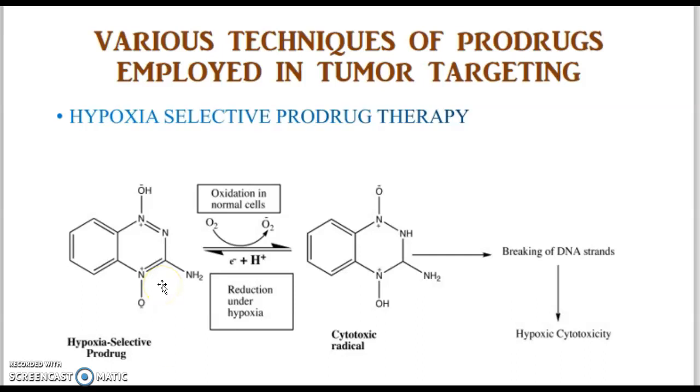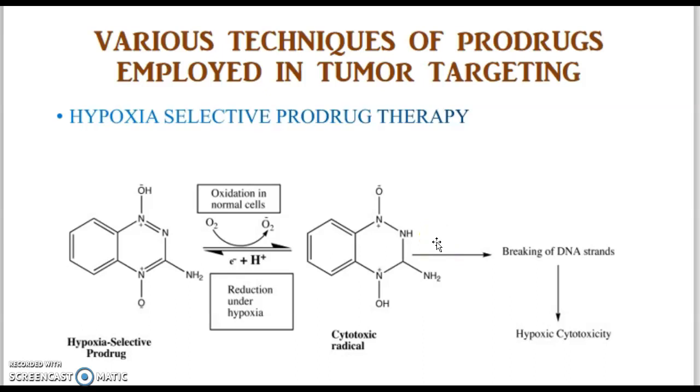These prodrugs, known as bioreductive prodrugs, in the presence of a certain reductase enzyme present in the tumor cells, will be converted into an active form. Because of the additional hypoxic condition present only in the tumor cells, the active form of the drug will be converted into a cytotoxic radical, and this active form causes breaking of the DNA strand, and hence cytotoxic activity will be produced. So this is the mechanism underlying hypoxia selective prodrug therapy.